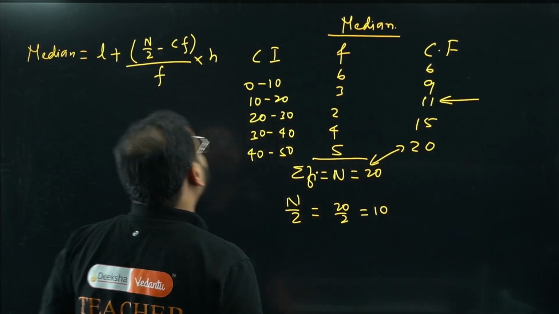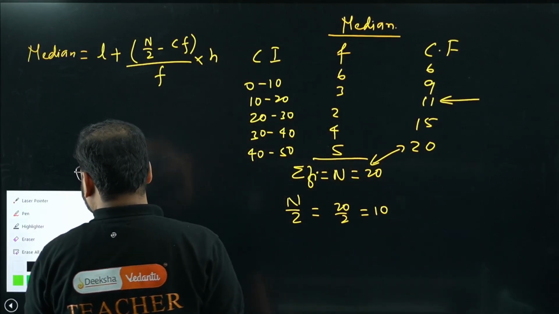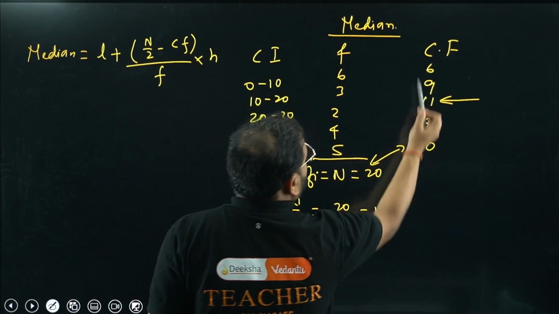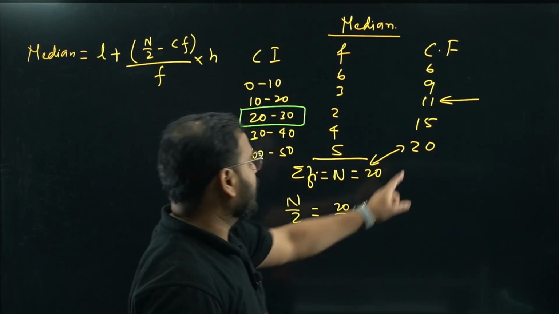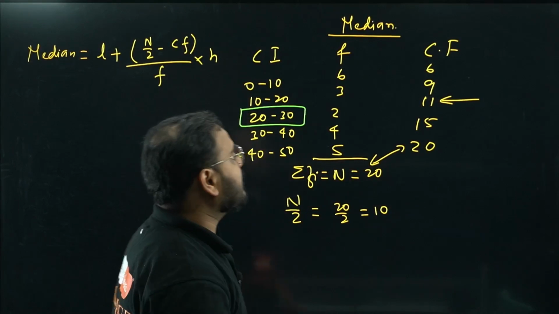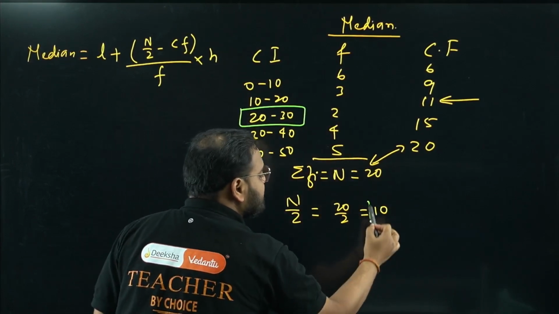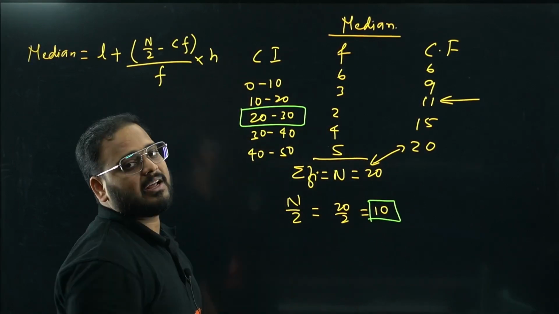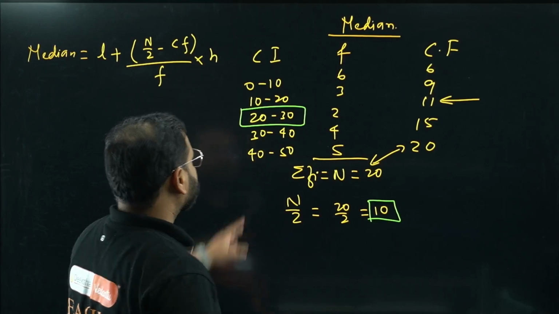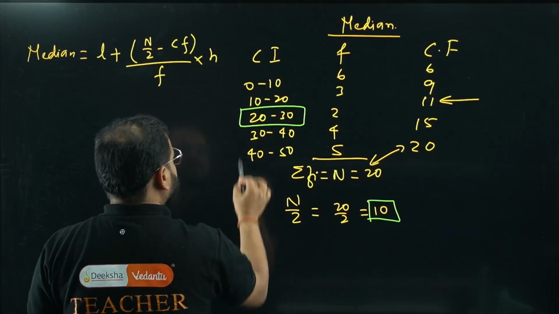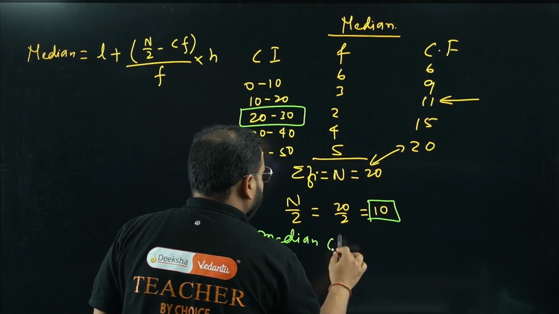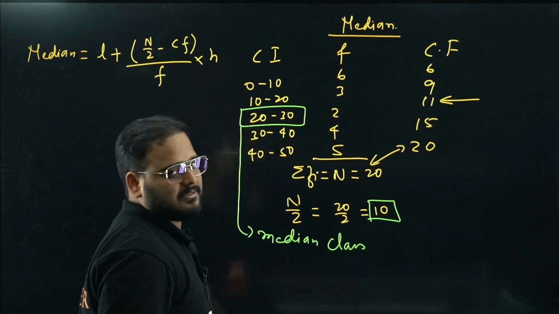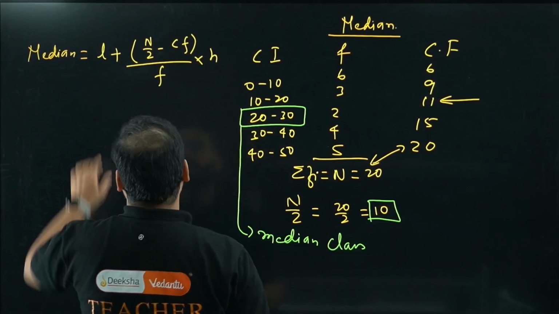Once you find that, choose the respective class. So 20 to 30. This is my class with respect to 11. Okay, what is 11, sir? The CF which can contain this 10, meaning just greater than 10. So this is my class. This thing is called the median class. What is this called? Median class. Now we'll write these values.